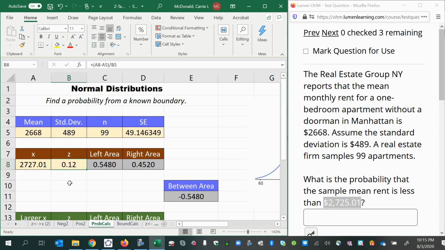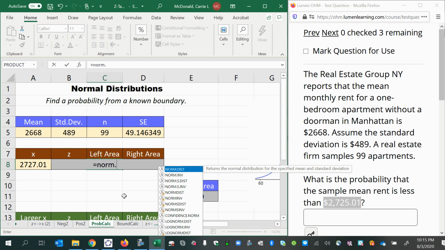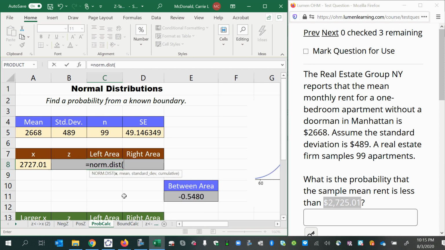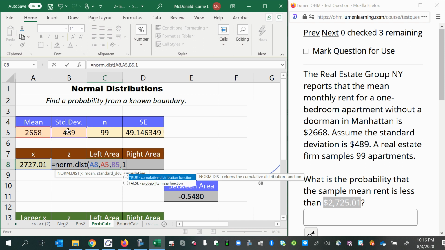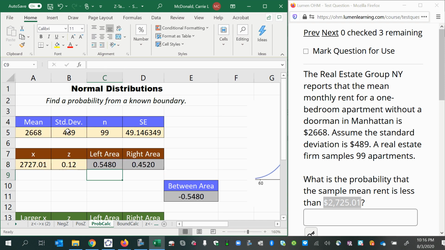Then we would have a z-score of 0.12. The area to the left of that could be found using NORM.DIST with the x boundary, the mean, and the standard deviation, and of course, 1 for cumulative. And the right area would be found by using the complement, 1 minus the left area.